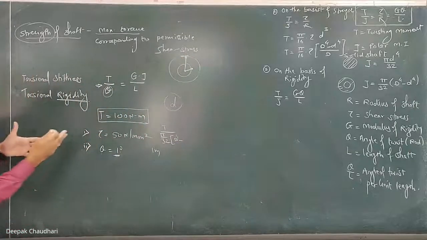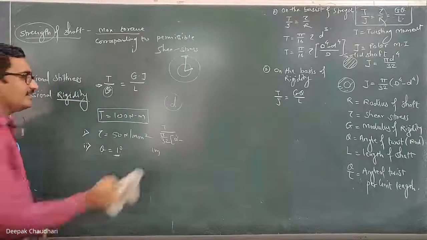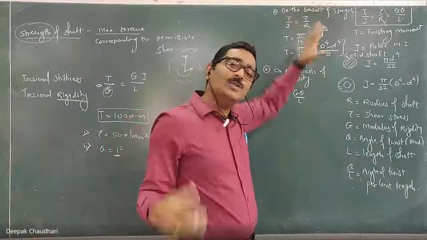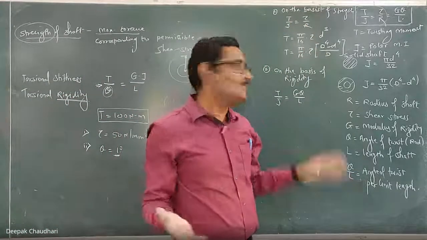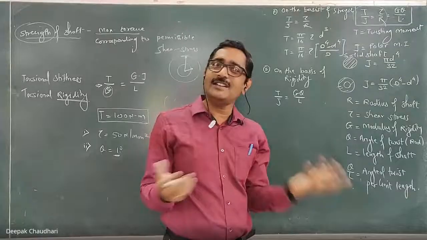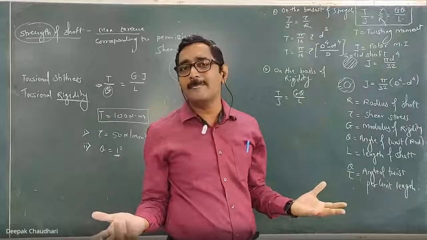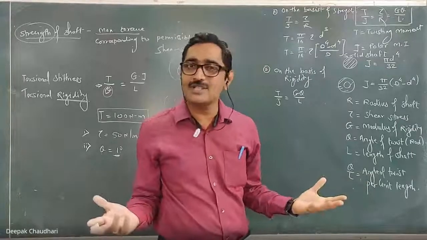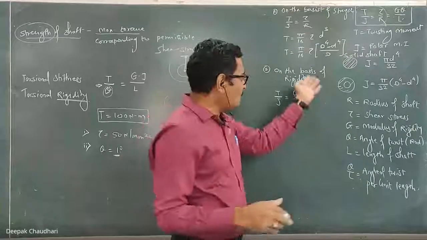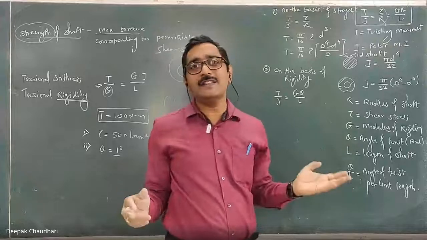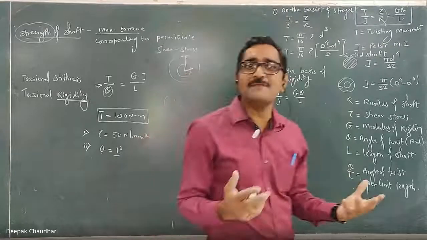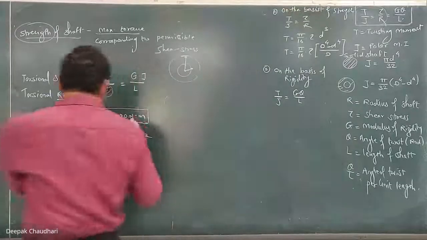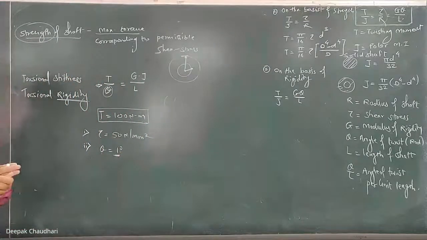If you want to satisfy both the criteria, while solving a sum, sometimes only one criterion will be given. If only shear stress is given, then there is no need to use the criteria of rigidity because that data is not provided. In that case you calculate only on the basis of strength, means only on the basis of shear stress. Sometimes only the angle of twist is given, and then you have to design the shaft on the basis of rigidity. But sometimes both conditions are given. You have to satisfy both the conditions.